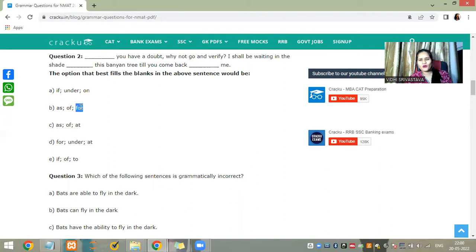Come back for me? For me is okay, it's not bad. For me means you want to come and we should go together somewhere, you should take me with you. So we are not denying the possibility of for here. But if you see it with the elimination technique, as the first blank has is not suitable for this, so this option B is eliminated. Okay, so at me, come back at me.